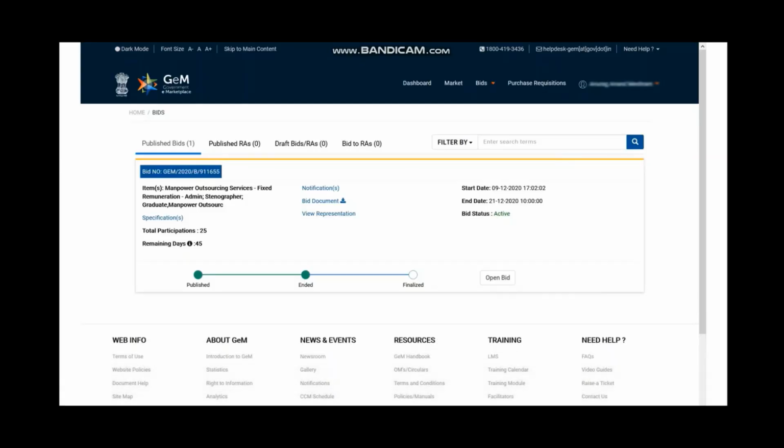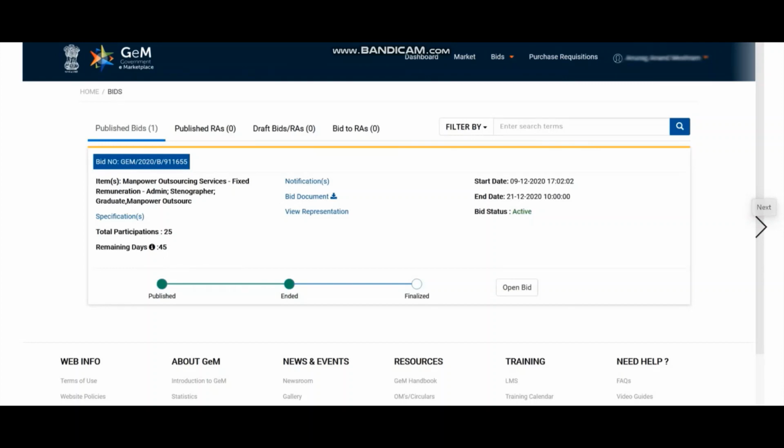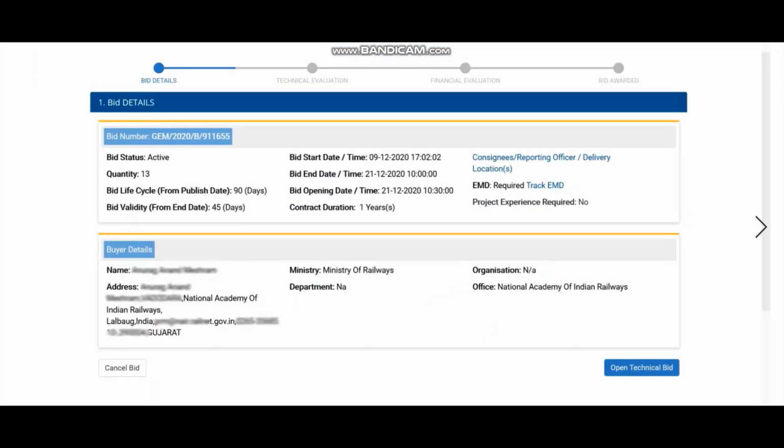Process for manpower outsourcing services. After the due date, once you enter into the site, you will find this screen in the published bids. Click on the open bid. You will go to this stage and click on the open technical bid.